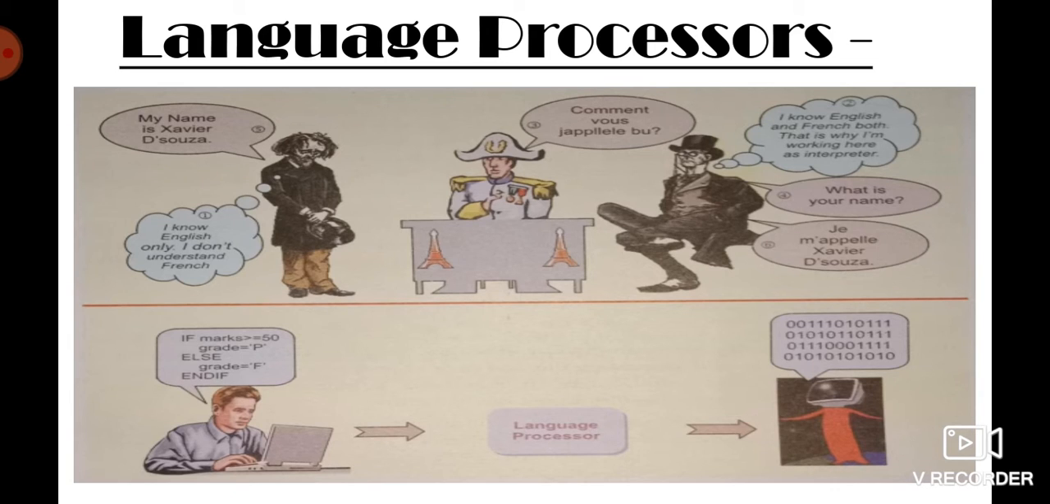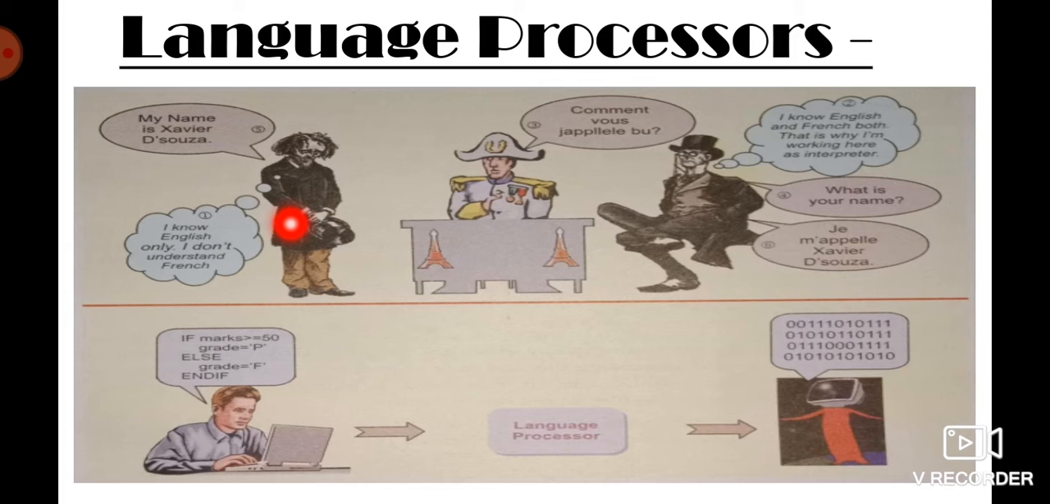Now come to the next type, language processors, another kind of system software. Let's have a look at this example first. Here you can see that in the center one person is there, one is there, and one is there. Let me introduce this person. His name is Xavier D'Souza. He knows English only, he doesn't know French. And this man knows French only. Now they both want to communicate.